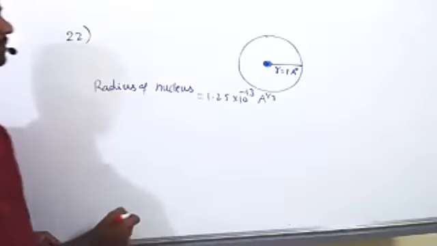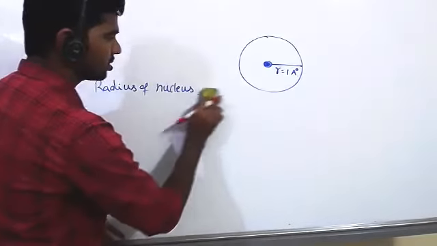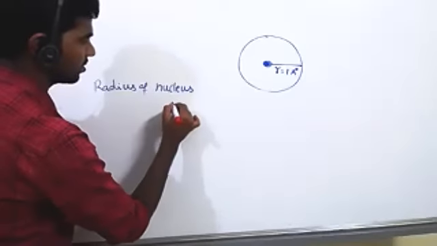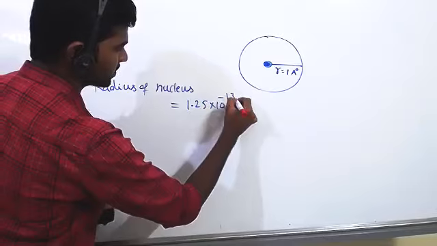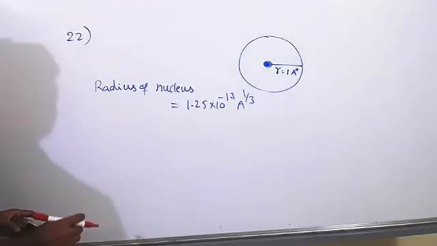This is the given. One minute, I'll write it down. The unit is centimeters. So 1.25 into 10 power minus 13 A power 1 by 3 centimeter.